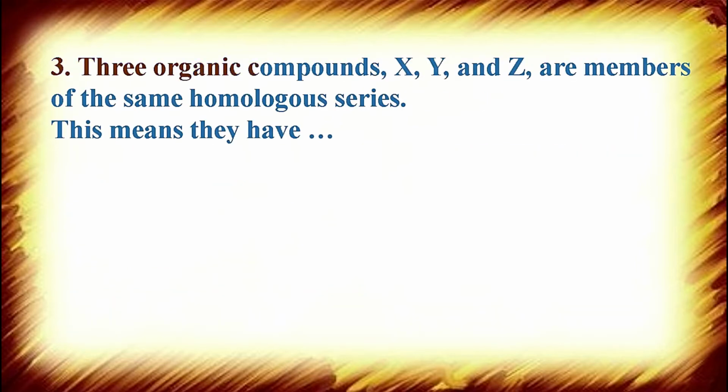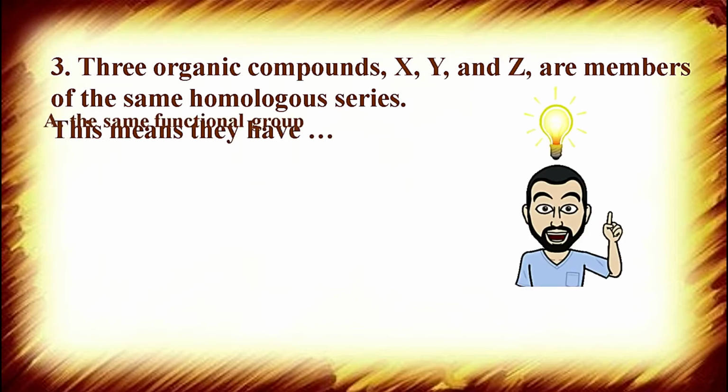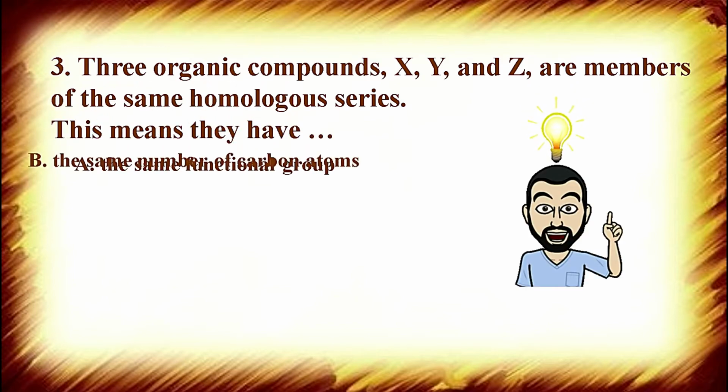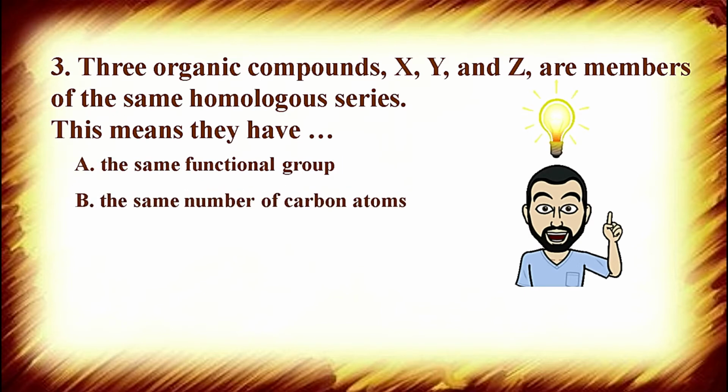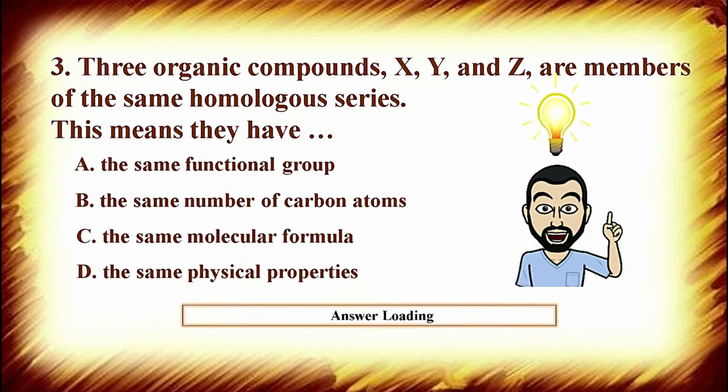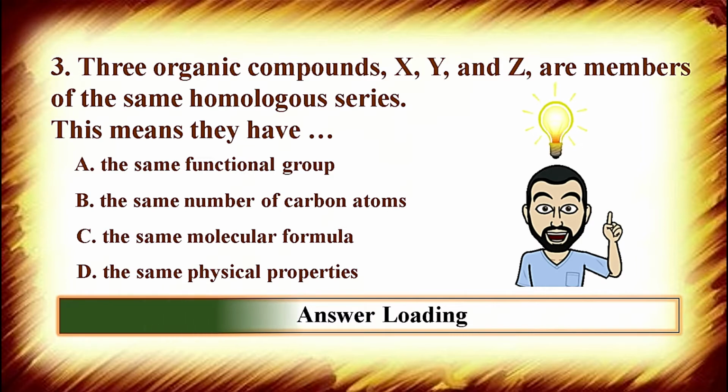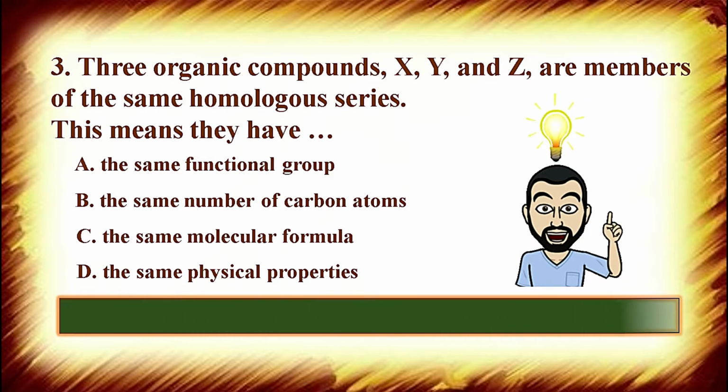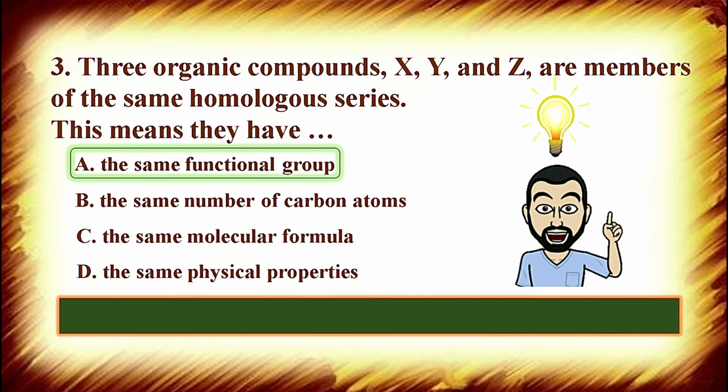Question number 3: three organic compounds X, Y, Z are members of the same homologous series. This means they have A, the same functional group, B, the same number of carbon atoms, C, the same molecular formula, and D, the same physical properties. And the correct option is the same functional group. So elements are arranged in homologous series according to their functional group. Same functional group elements will make one homologous series.